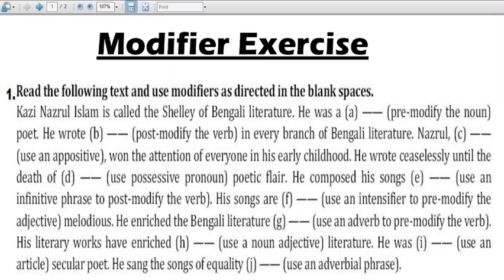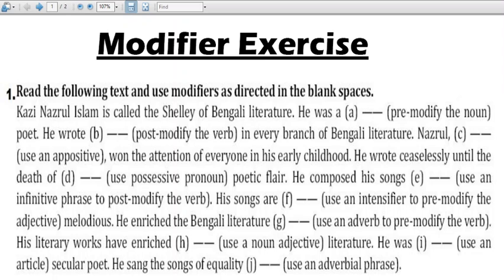Then it says Nazrul, dash appositive, won the attention of everyone in his early childhood. Do you remember what is meant by appositive? We discussed earlier, appositive means adding additional information about the subject or the person or the noun.